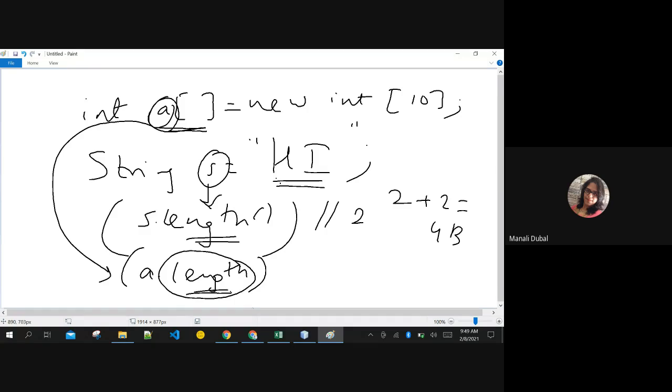You can directly use dot length to print the length of this array. Are you getting this difference between length with brackets and length? It's a function versus a variable. One prints the number of characters a string has, the other prints the number of locations, the number of elements you want to save in a certain array.